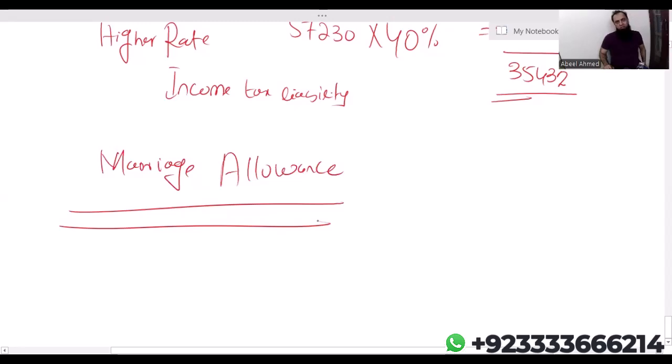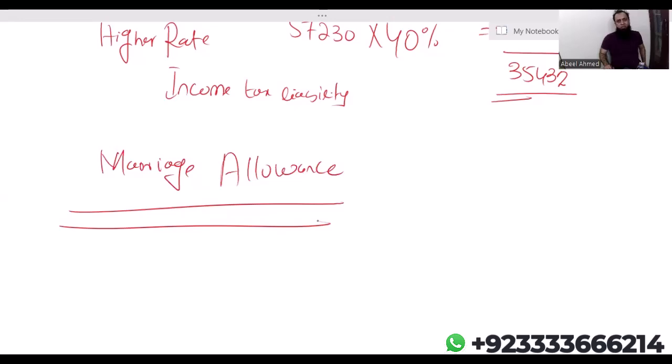Due to this marriage allowance, one spouse can transfer 10% of his or her personal allowance to another spouse. So husband and wife, any one of them can transfer 10% of the personal allowance to another. What is the logic behind that?